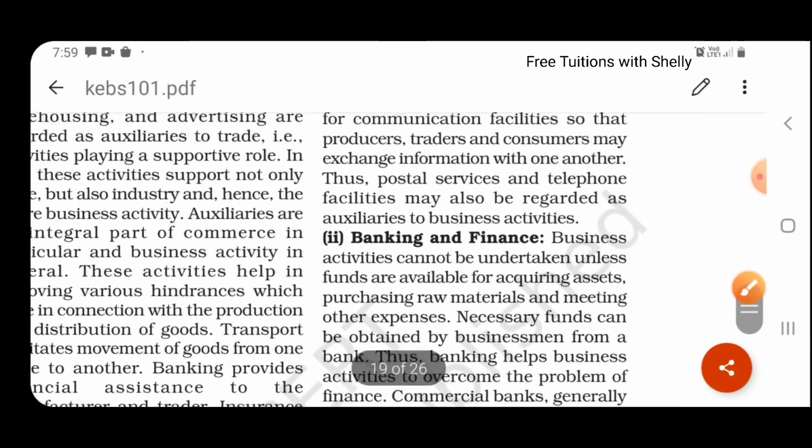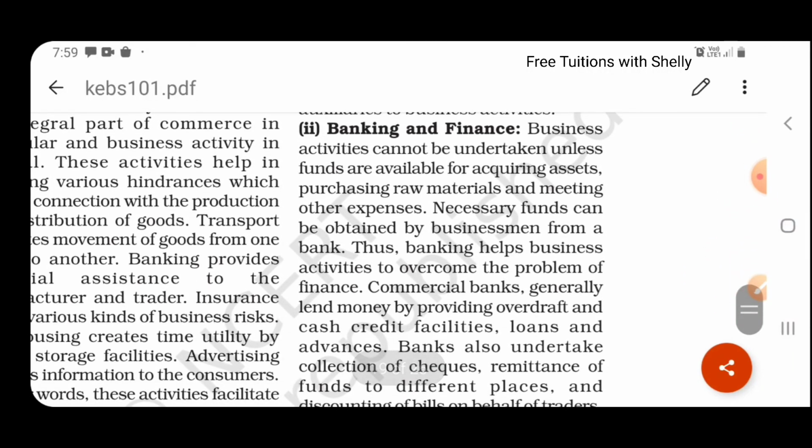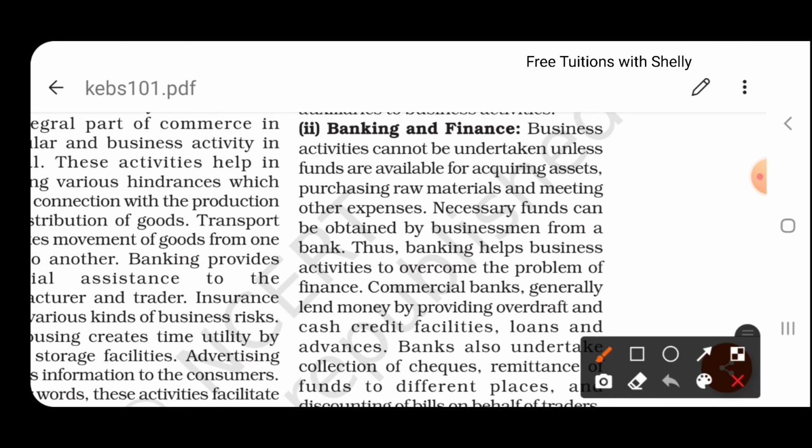Second one is banking and finance. For doing all these activities, we need finance in our hands. Funds must be available for acquiring assets, purchasing raw materials, meeting other expenses. To produce a good, we need raw materials, and for that we need cash. Moreover, for machines, for doing the work, we have to give money. So all these include financial activities. A person might not have this much fund to carry on the business. So what does he do? He will go to a bank or a finance company, and he will raise the necessary amount from there. So banking and finance helps in providing financial assistance.